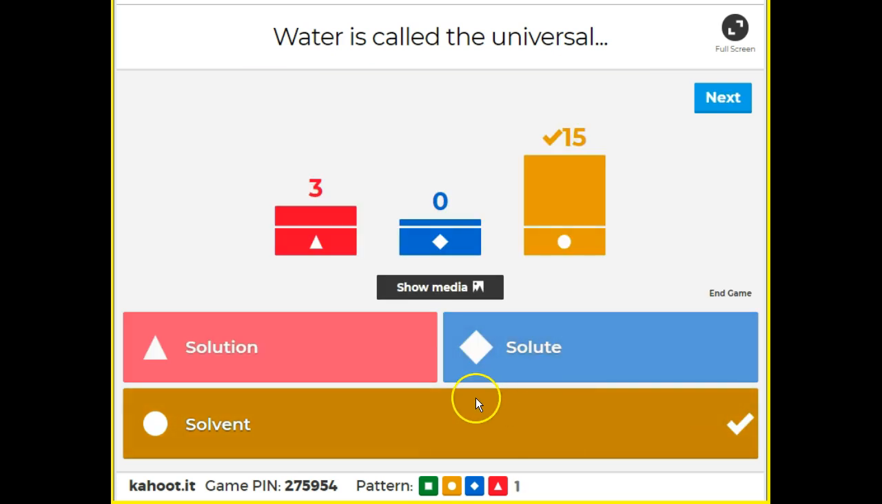Yes, it's called the universal solvent. All right, so the solvent is what? If the solute is what gets dissolved, the solvent is what? Tell me in the chat box.